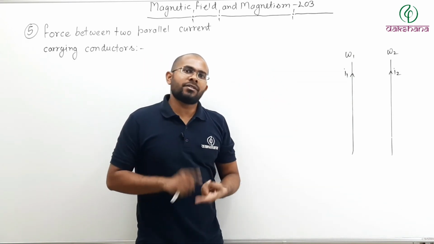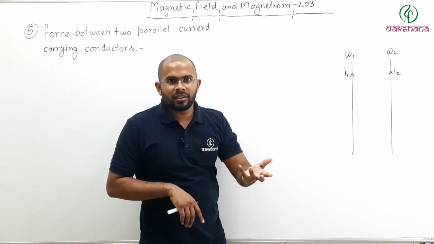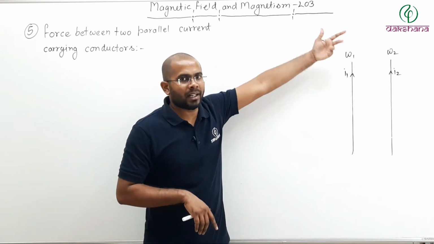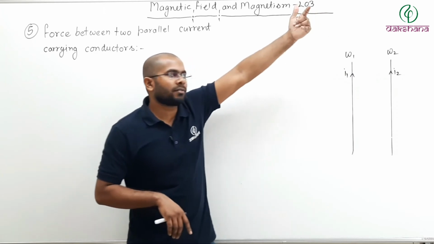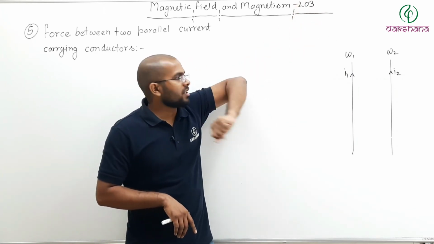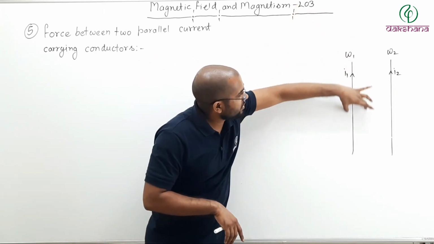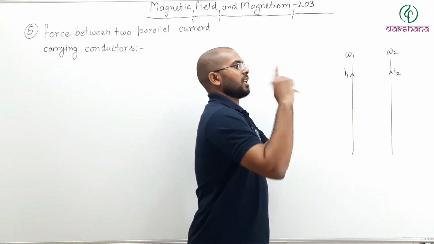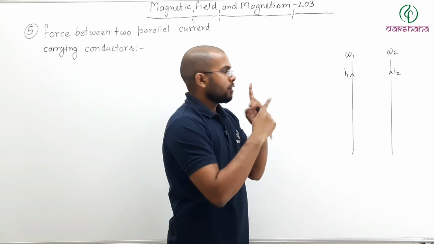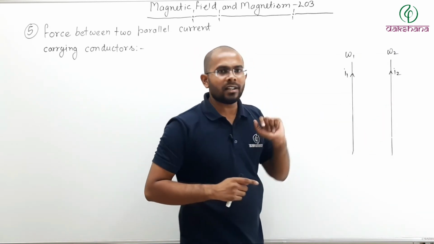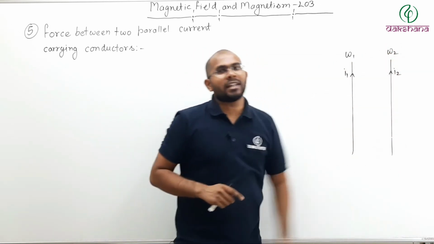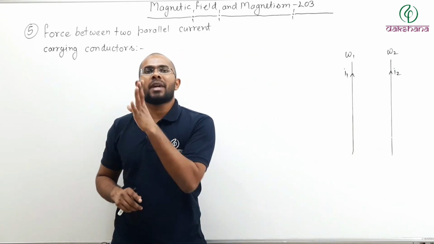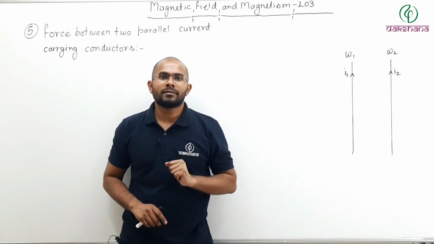Now, we have studied that they will produce magnetic field. So this will produce its own magnetic field, this will produce its own magnetic field. So let us consider that field produced by this first wire. So this wire will produce circular fields around it like this. So when this wire produces field, this second wire is placed inside the magnetic field of first wire.